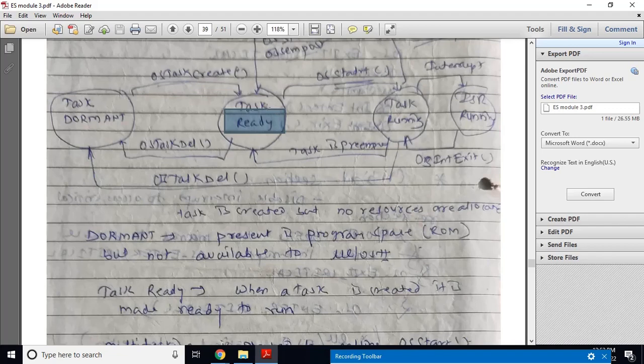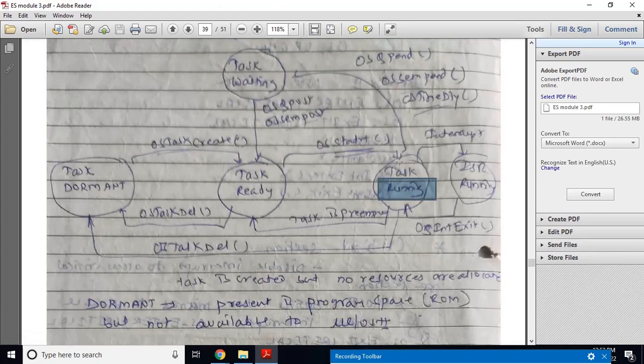Whenever the scheduler picks up that task and the CPU is assigned to it, it will move from ready to running state. When you call the function OSStart, it will start multitasking. So a task which is ready for execution will move from ready state to the running state.